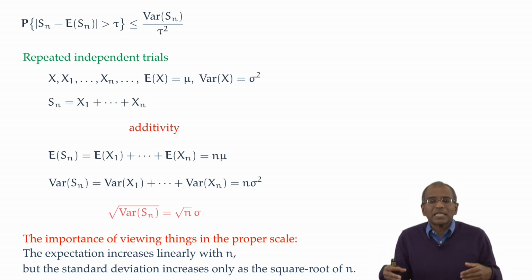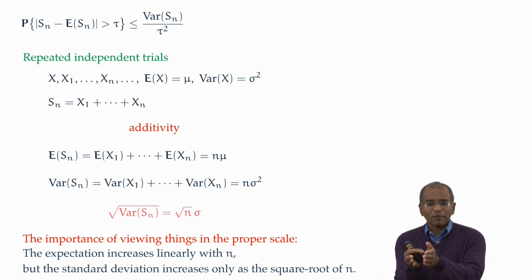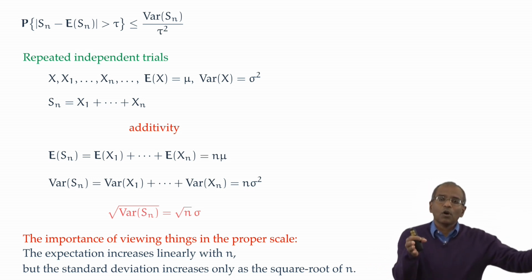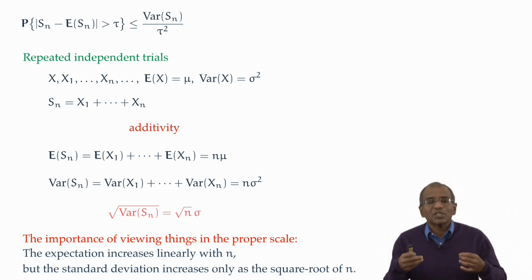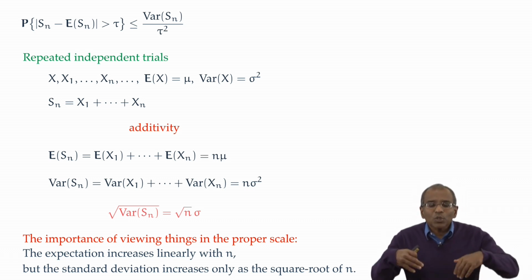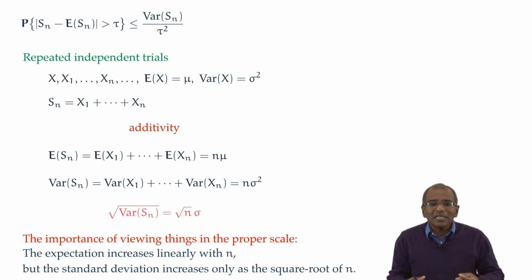And this has very important consequences. Consider, for instance, when n is 100. The expectation of S100 is 100 times the expectation of one variable. But the variance of S100 is also 100 times the variance. The standard deviation is only the square root of 100 times the standard deviation, or 10 times sigma.